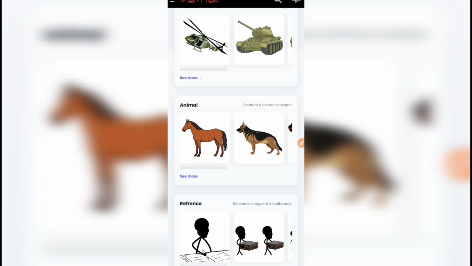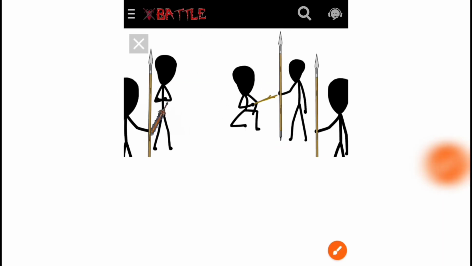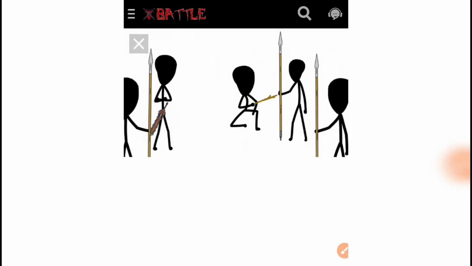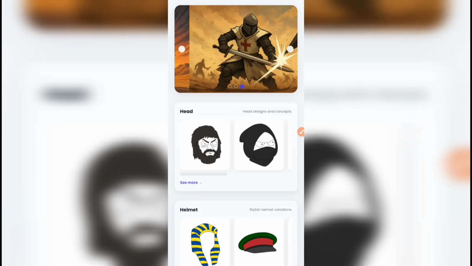So let's click on see more, and then you see varieties of reference images. Though more reference images will be added sooner or later, we can still work with what we have here. So I'll be working with this first one here. I'll click on it and I'll hold here and save. You can see this already has weapons, so there's no need for us downloading weapons. Then I cancel and I think we are done here. So the next thing we have to do is to move to Flipaclip.